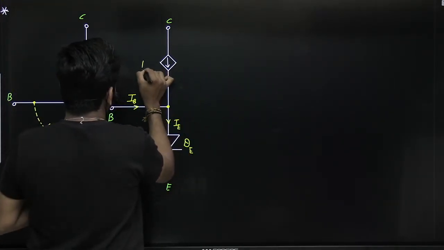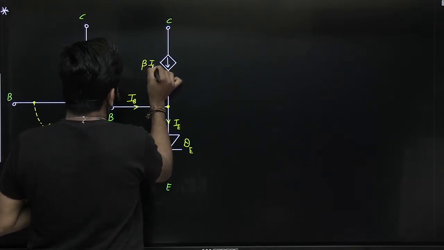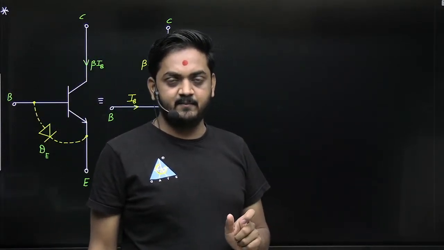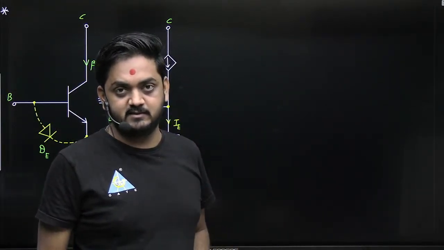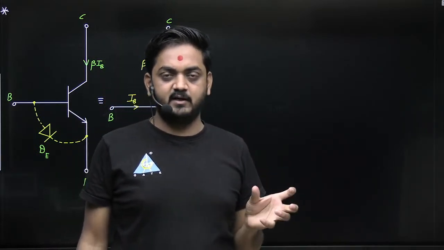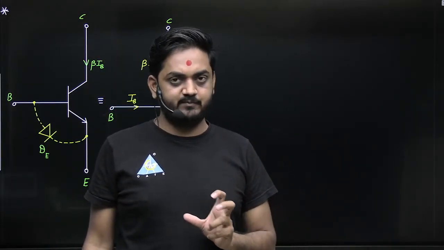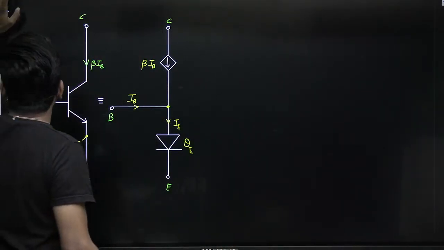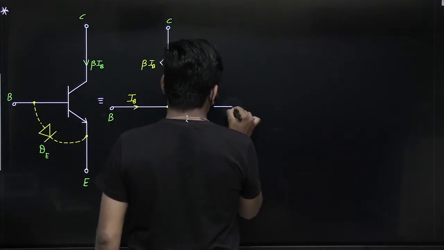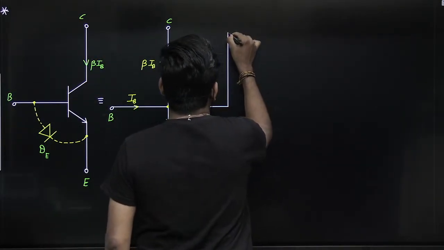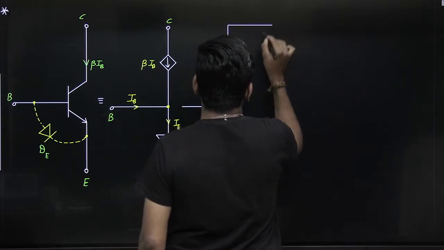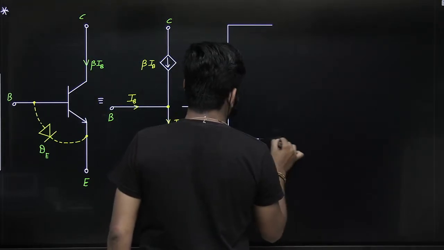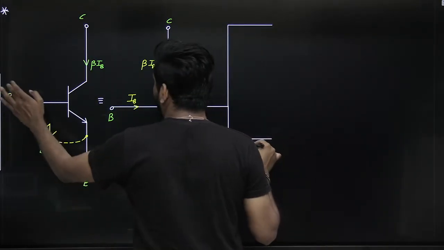This is beta IB. Now we will see the equivalent circuit for the DC analysis and the equivalent circuit for the AC analysis, correct, because in the amplifier circuit DC is present for the biasing purpose and AC for amplification. So we can use the superposition theorem, that means you can use the DC analysis and AC analysis separately. So now we will see the equivalent circuit for DC and for AC, guys.